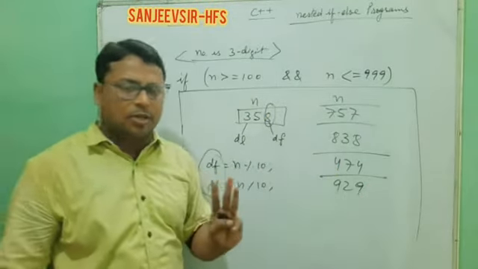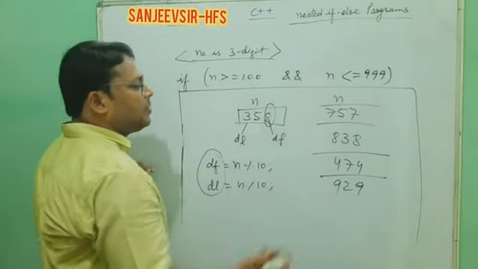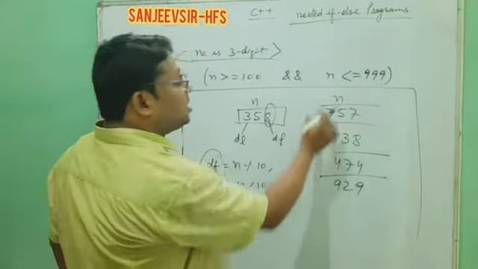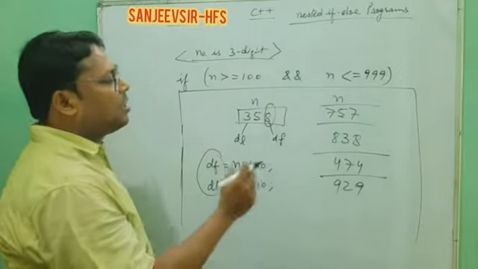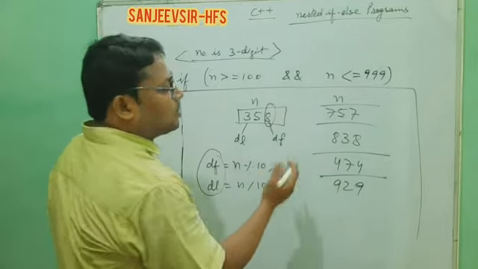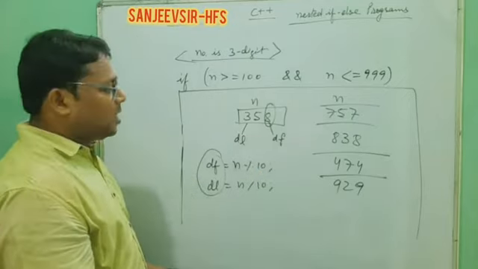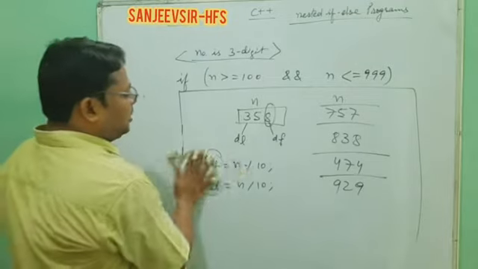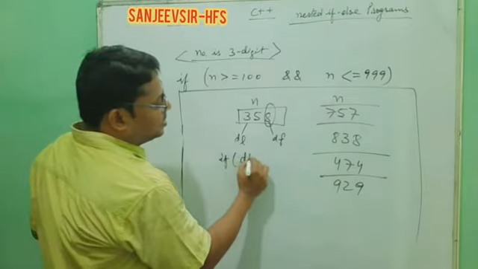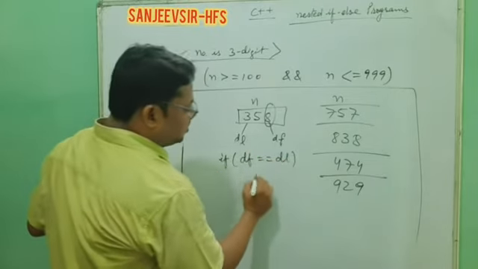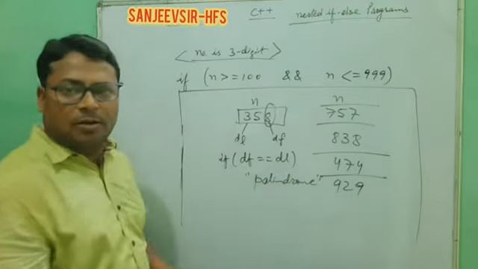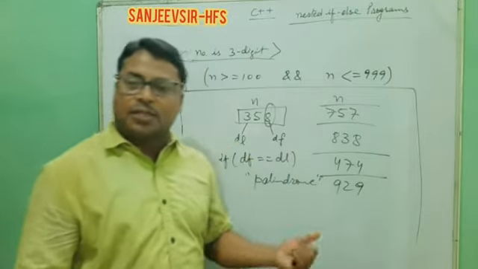This is only for the 3-digit situation; a 4-digit number will be different. But we are going to discuss the 3-digit number, and that's why I am giving you the easiest way to find a 3-digit palindrome number. You only have to check that digit first and digit last are equal, and that means it is a palindrome number. So after calculating the digits, if digit first equals digit last, it is a palindrome; otherwise it is not a palindrome. Okay.